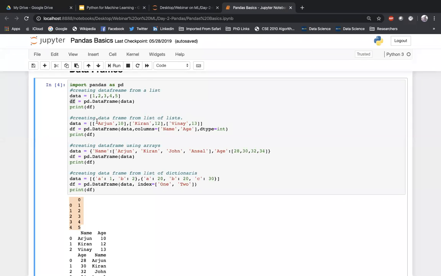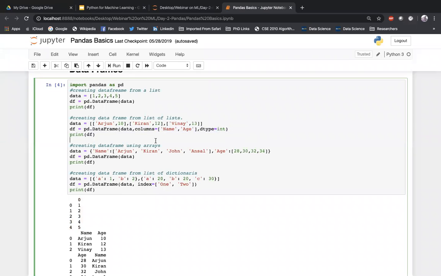So you can see that this is what I was telling you just now. If it is a single list, I can convert it into a series, right? But what if there are multiple lists? It is nothing but multiple series given to a data frame. Like I said, a data frame is nothing but a container of multiple series. That's exactly what we are doing here. I can consider that this one is a series, this one a series, and this one a series. So all three are different series. Now I'm trying to convert that into a data frame.